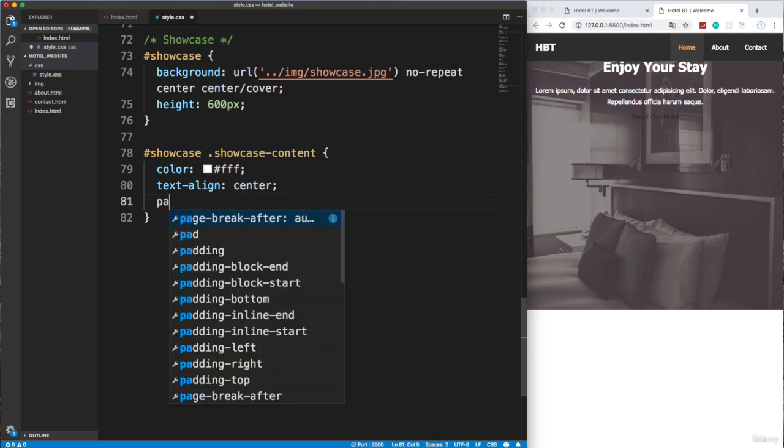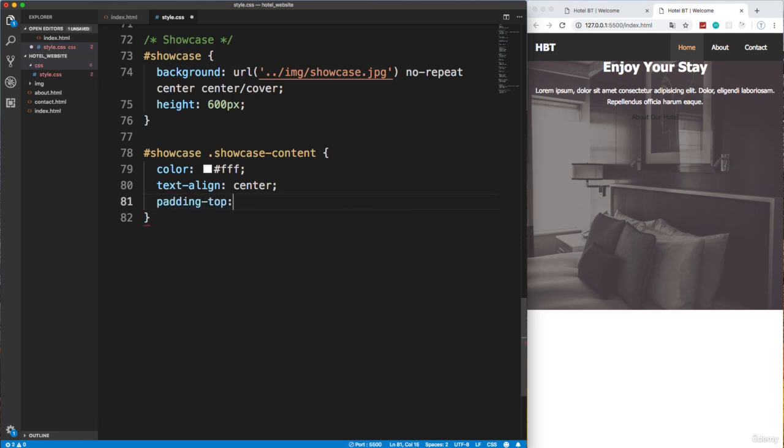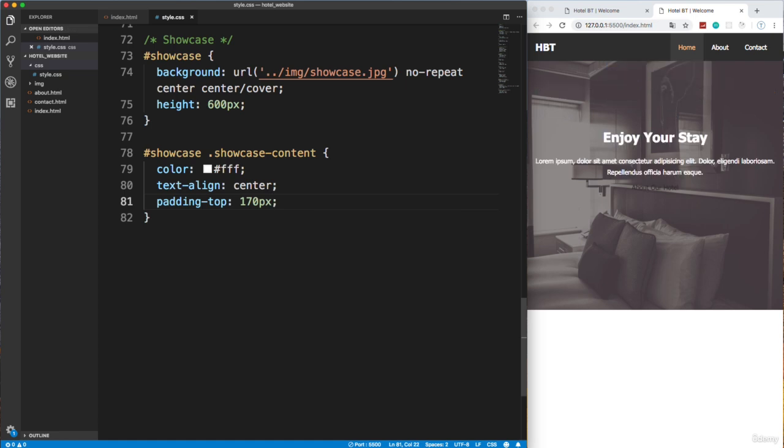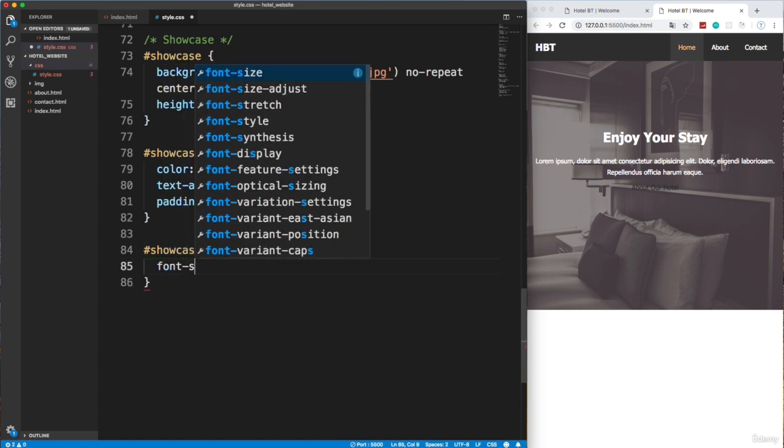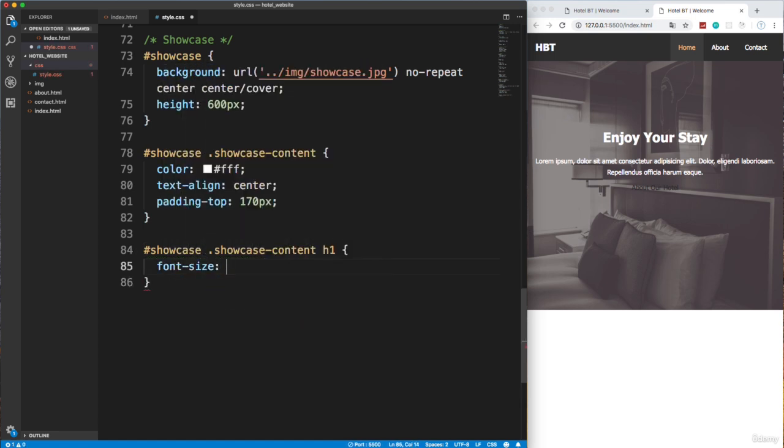And let's push everything down. So I'm going to do a padding-top of 170 pixels, and that pushes everything down. All right, now let's work on the H1. So we'll do showcase-content, and then we want to target the H1, and I want that to be bigger, so I'm going to say font-size, and let's set it to 60 pixels. Okay, so save that, so that's much bigger.